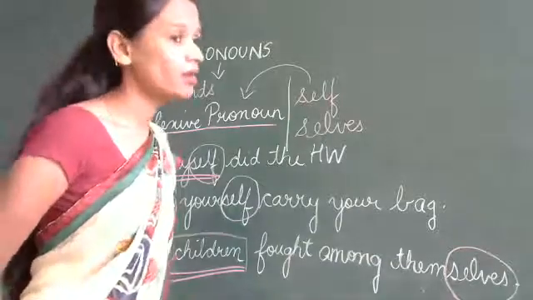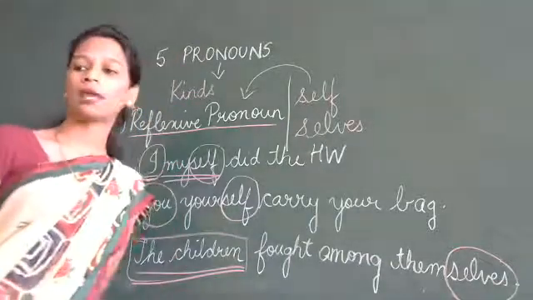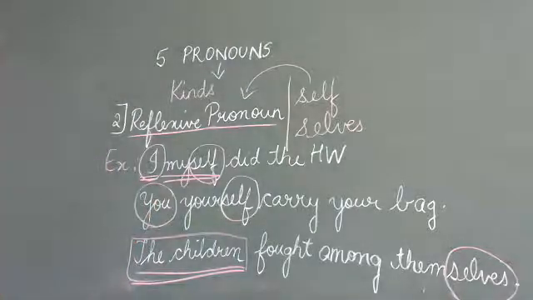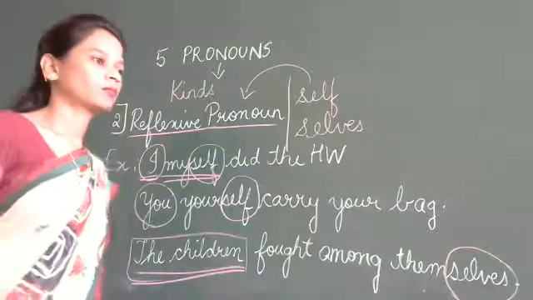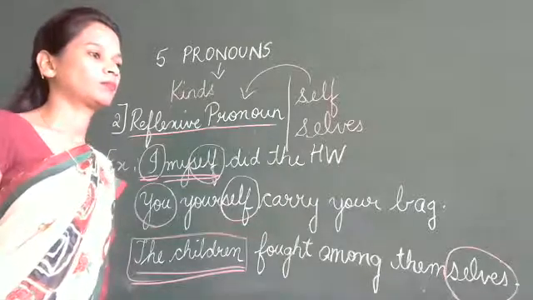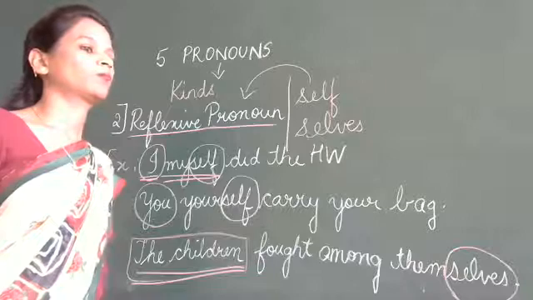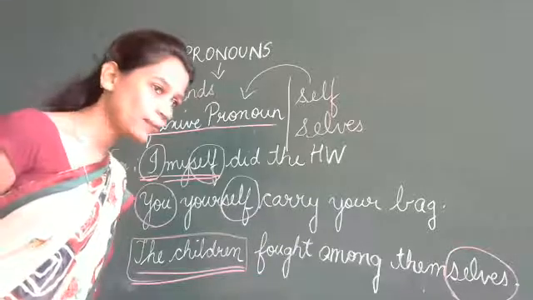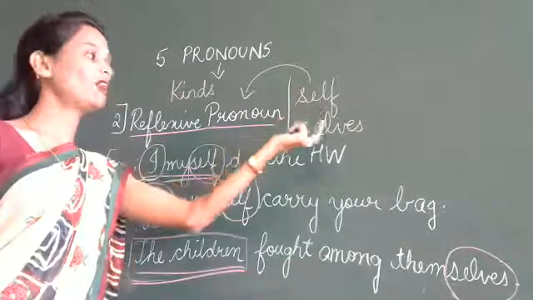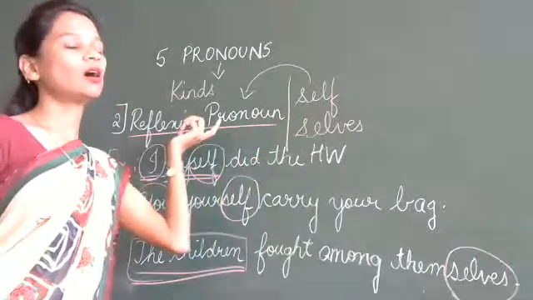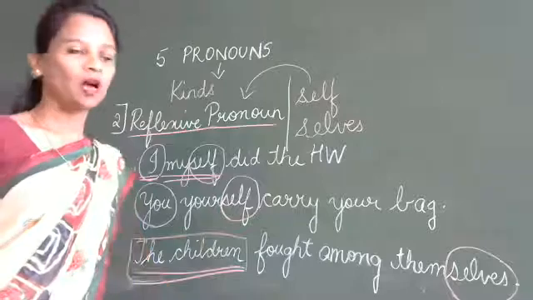The child himself went to the school. Okay, good. The project was made by myself. Yes, the project was done by myself. So I told you any word that ends with self and selves is a reflexive pronoun.